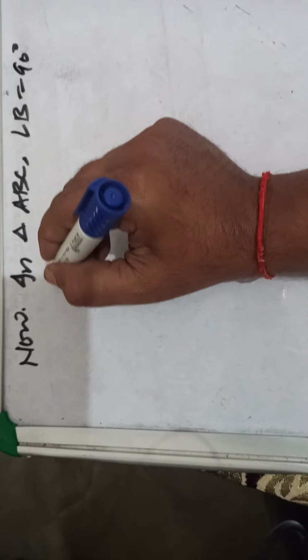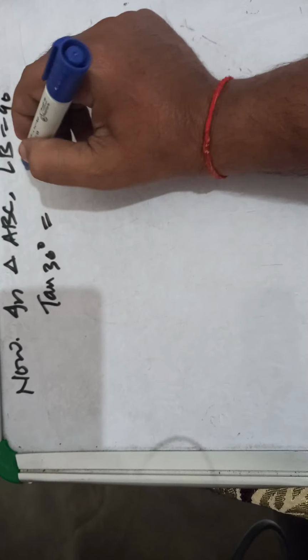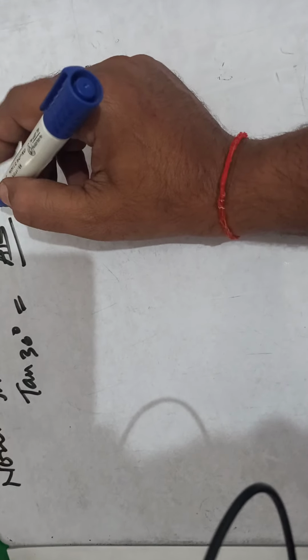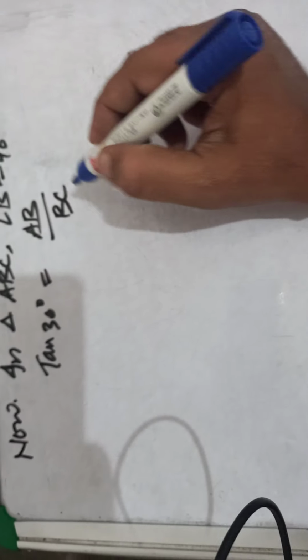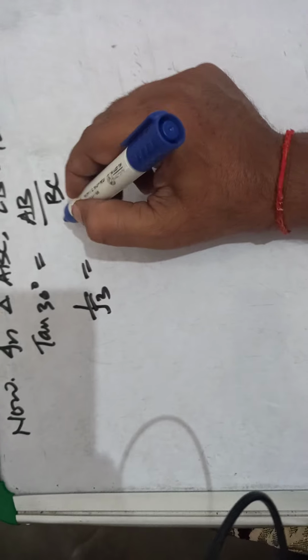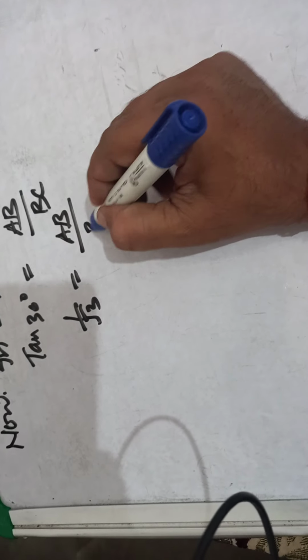That is, tan 30 equal to AB upon BC, that is perpendicular upon base. Tan 30 equal to 1 upon root 3, equal to AB upon BC, which is given to be 30.